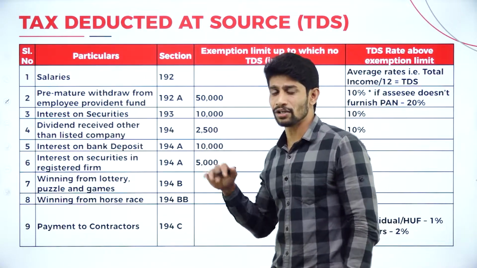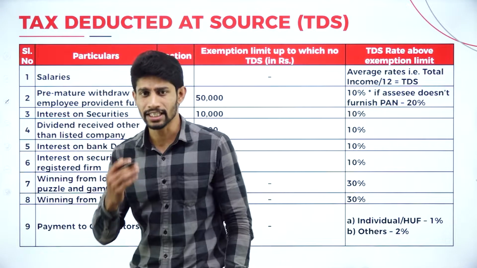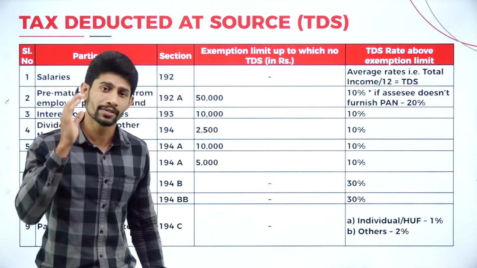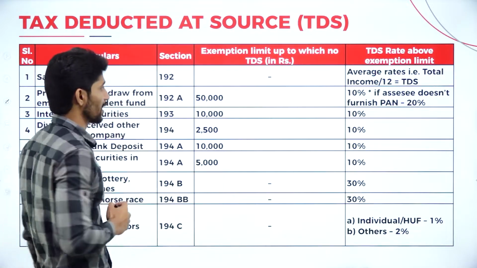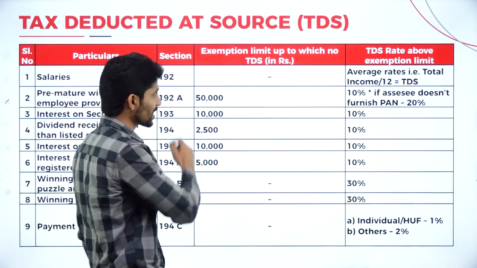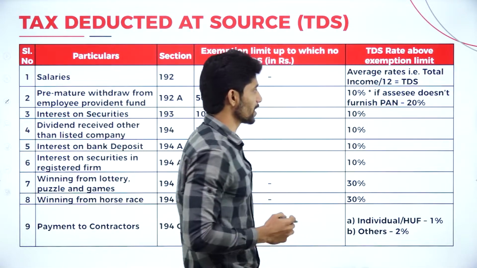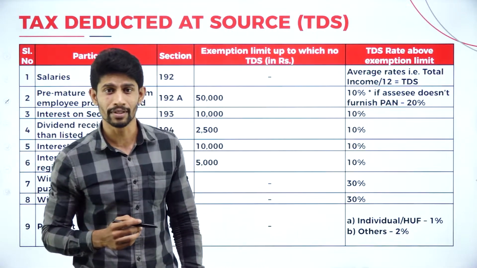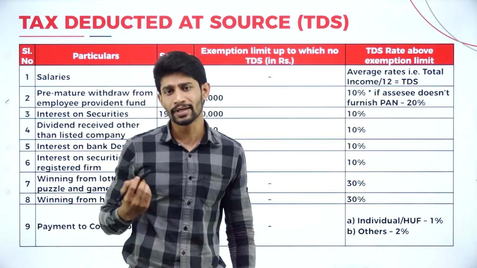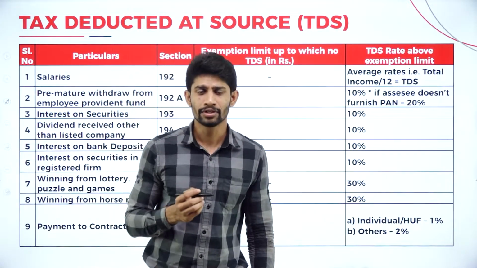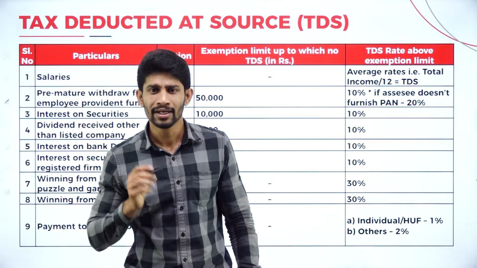So on what kind of items the TDS will be deducted, and at what percentage. The first thing is salaries. For salaries, the average rate applies: total income divided by 12 months equals TDS. That means on the total income we calculate the total tax amount and divide it by 12 months.